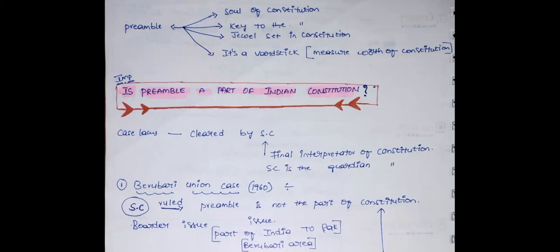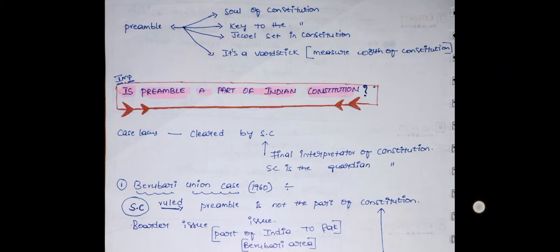Sir Alladi Krishnaswamy Iyer, a member of the Constituent Assembly who played a significant role in the constitution making, said the preamble to our constitution expresses what we had thought or dreamed so long. The preamble is the soul of our constitution, a key to the constitution and a jewel set of the constitution. And it is a yardstick to measure the worth of the constitution.